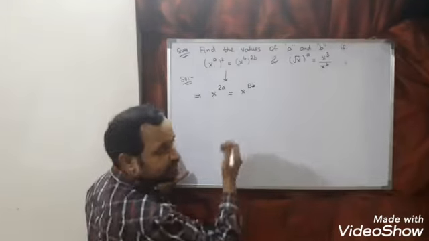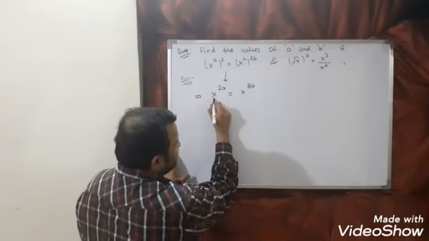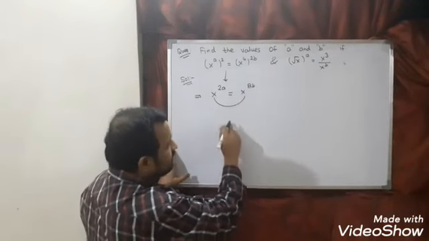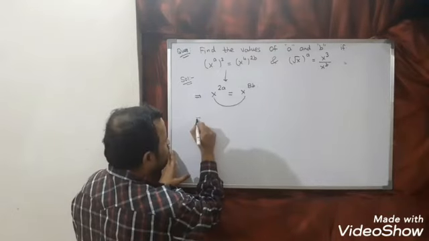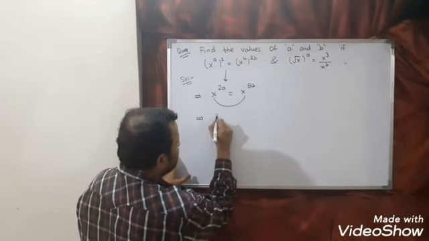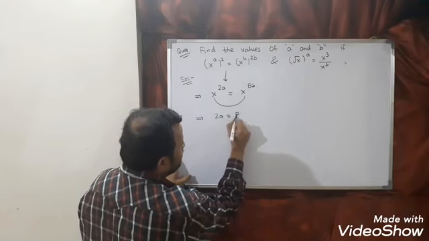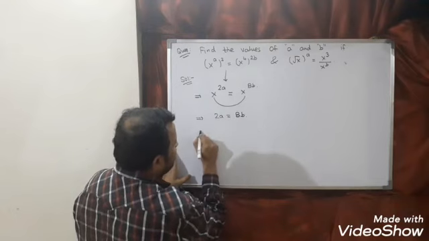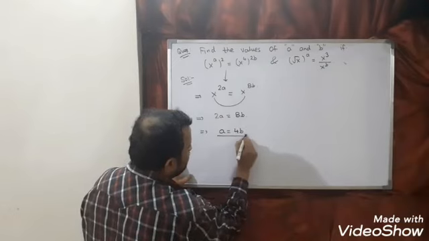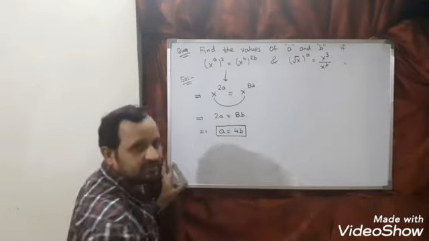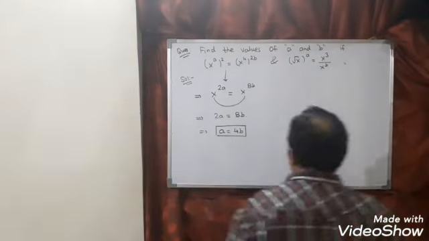Just now I told you this law. Now you can see our base is the same and an equal sign came, so we have to equate the powers. So 2a is equal to 8b, or I can say a is nothing but 4b. So we got the value of a as 4b. Now simplify this.